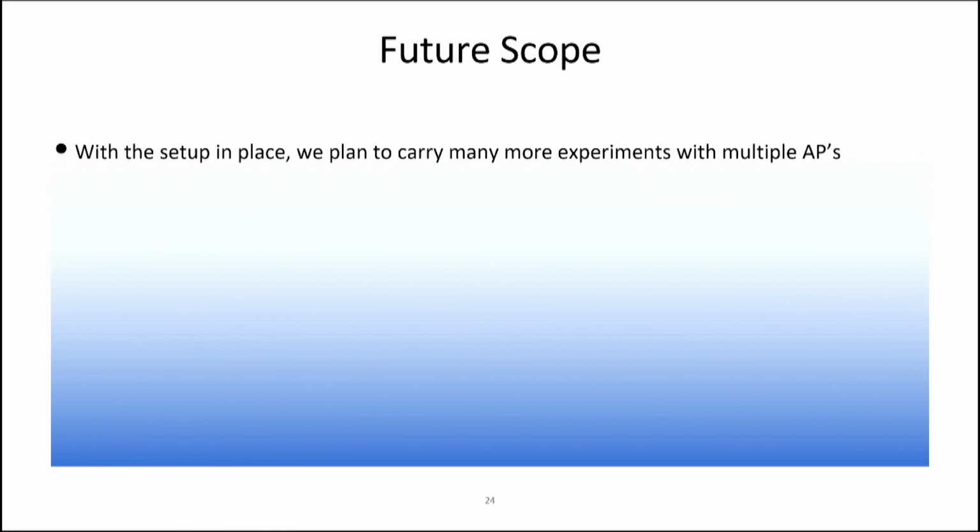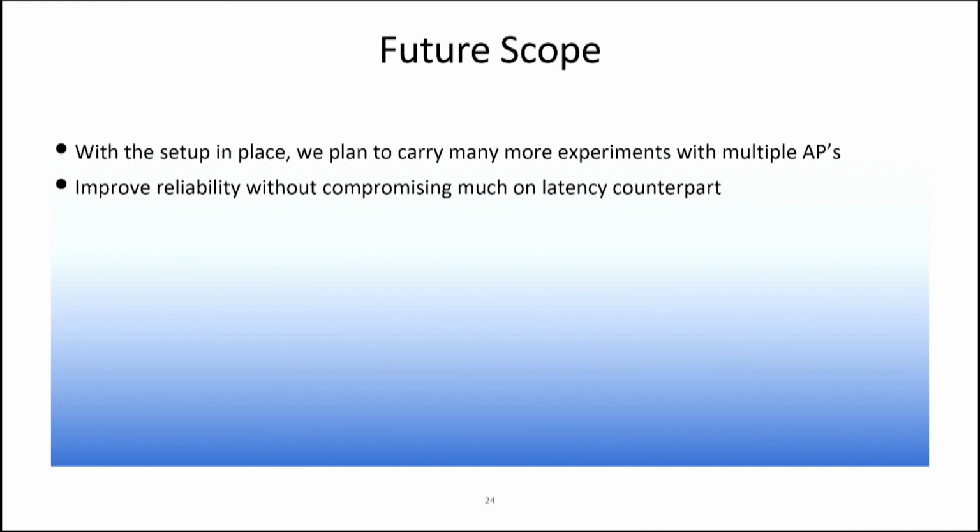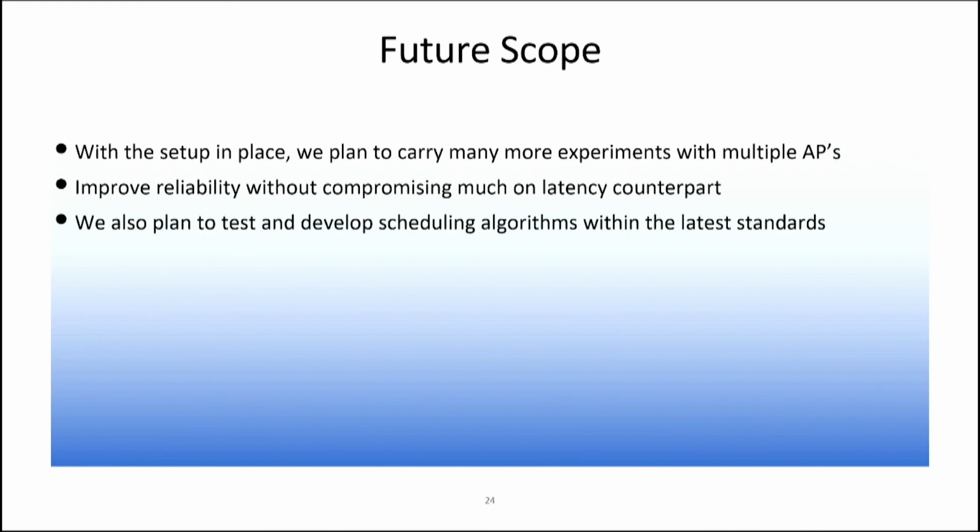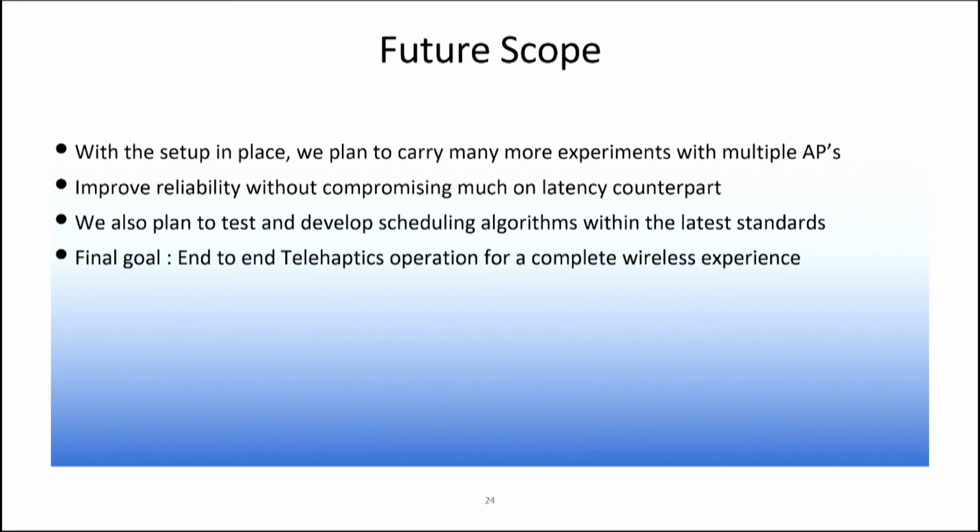Coming to future scope, with the setup in place, we plan to carry out many more experiments with multiple APs as well. Right now we were just focused on the latency part, but at some point we want to improve the reliability as well. Some compromise on the latency has to be made to improve the reliability of the packets. We are also planning to test some scheduling algorithms within the AP. And the final goal is to do this end-to-end telehaptics operation over a complete wireless experience.